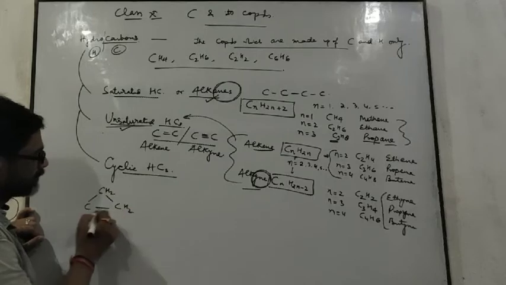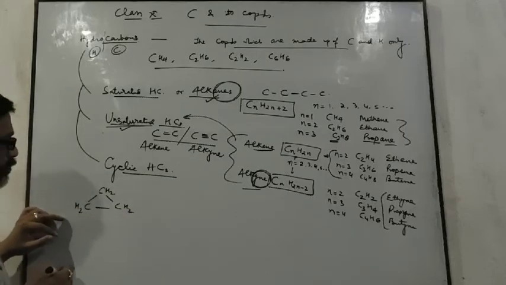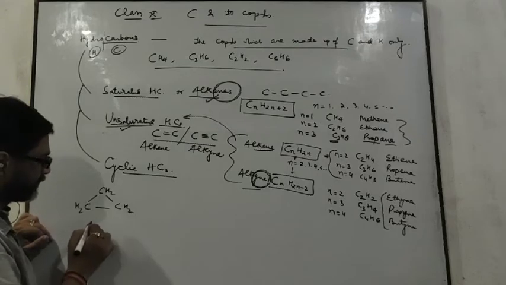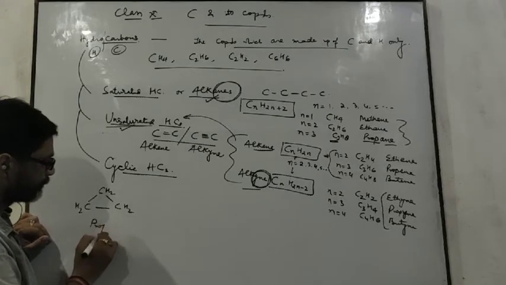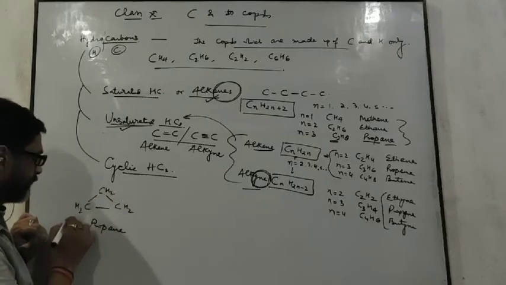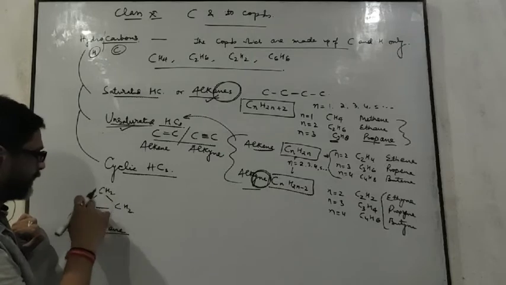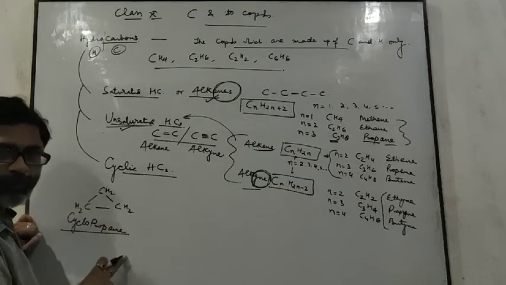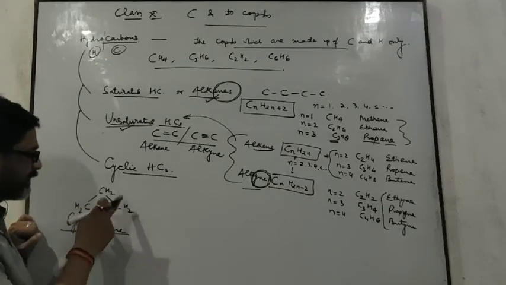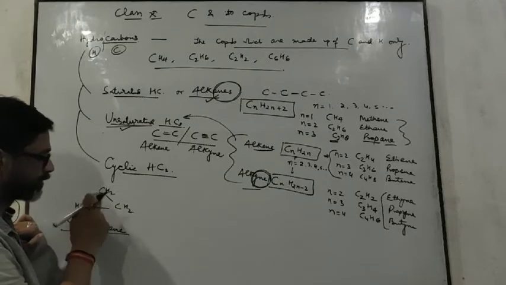If we add hydrogen atoms to complete its valency, then its name becomes propane. But here a ring is formed, hence you add cyclo, and its overall name becomes cyclopropane. Cyclo for ring-like structure, prop for 3 carbon atoms, and ane for single bond.